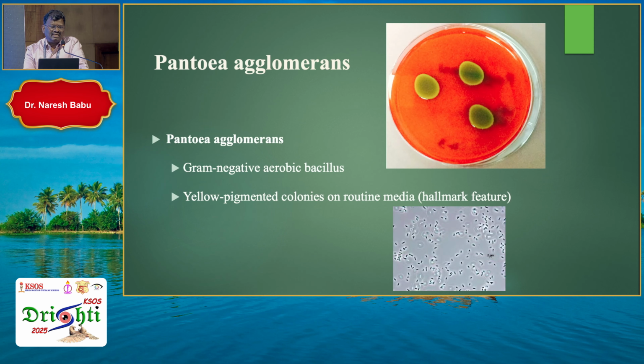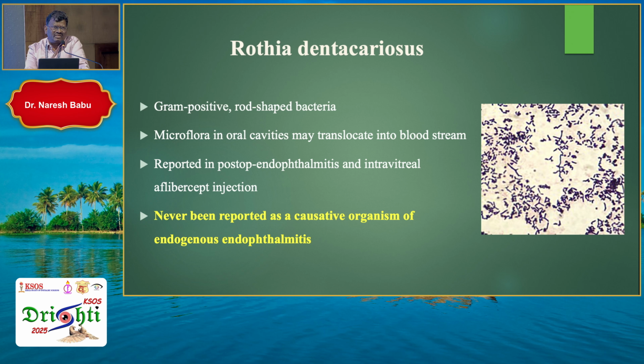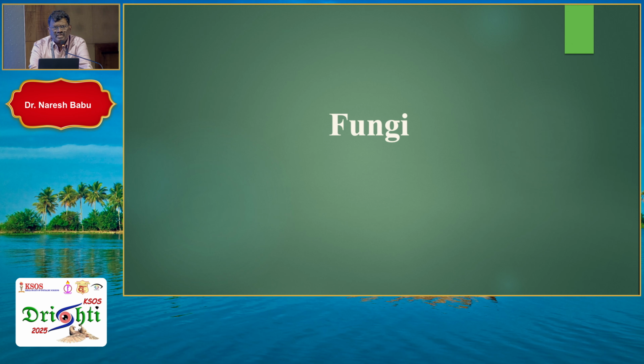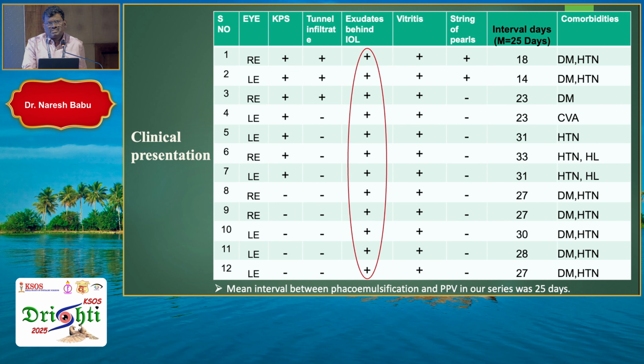These are the other gram-negative organisms which we have come across in our practice. Most of them were fortunately responding. Lastly, we'll talk about a cluster. I cannot call it a small cluster: 12 eyes of 10 patients. They all came with Candida pelliculosa. This has also never been reported so far, pelliculosa causing acute post-op endophthalmitis.